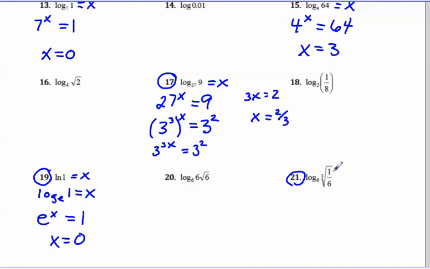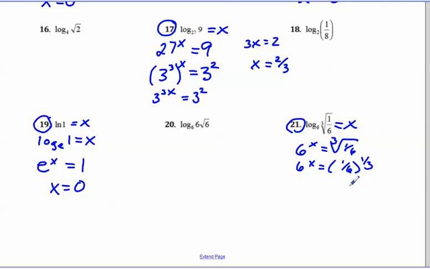And then in 21, I have a cube root. I'm going to want to write that as an exponent. But let's first start by writing what we see. We see 6 to the x is equal to the cube root of 1/6. So I have 6 to the x is equal to 1/6 to the 1/3 power. Remember, cube root is the same as the 1/3 power.